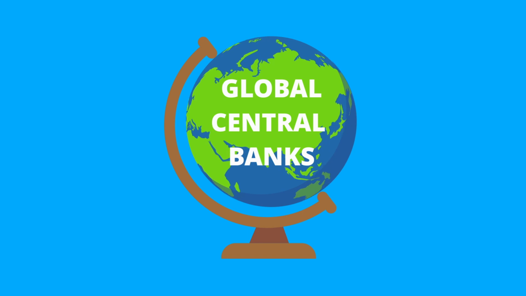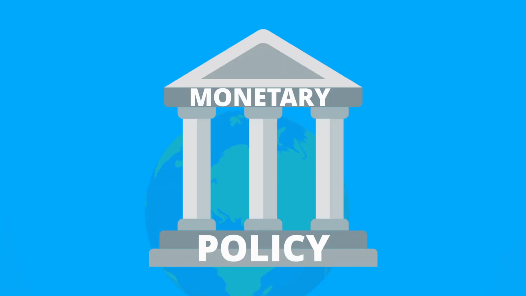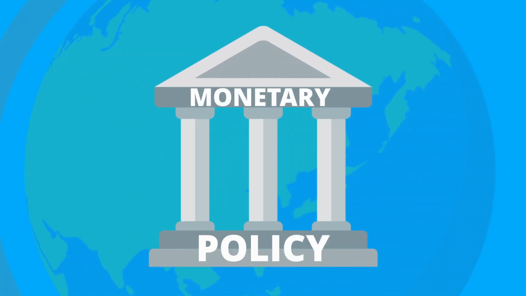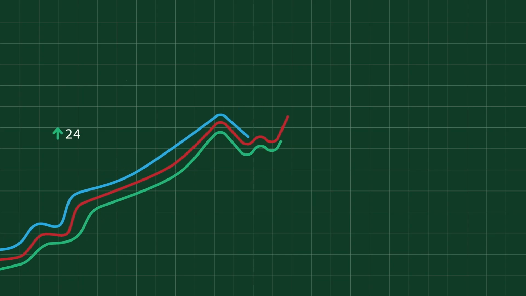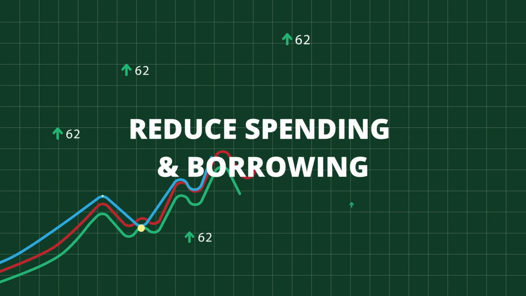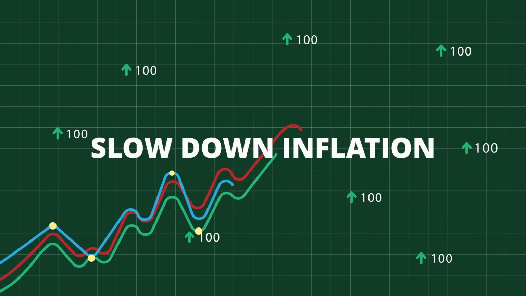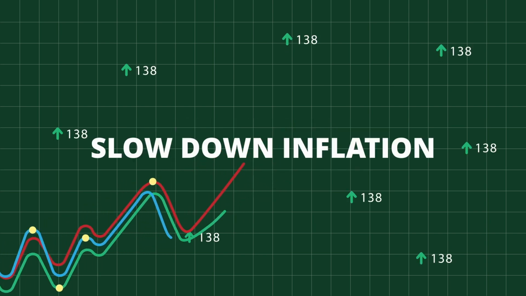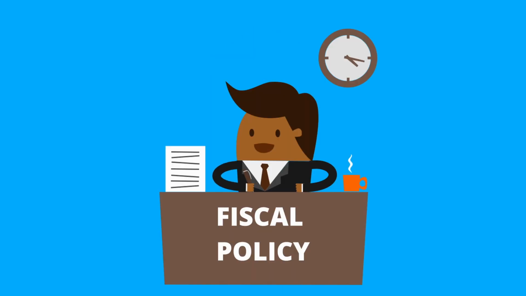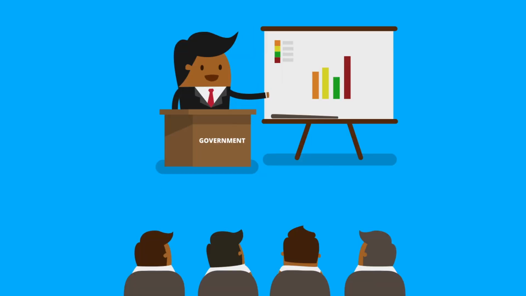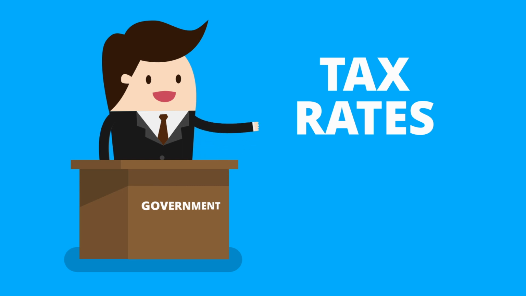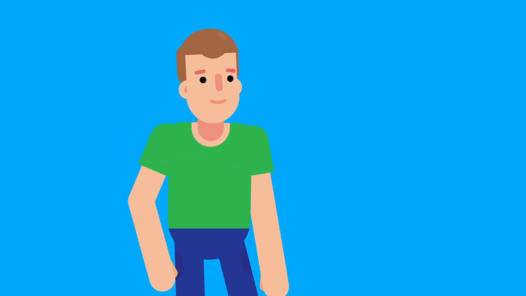Managing inflation involves various strategies. Central banks use monetary policy, adjusting interest rates to control inflation. For instance, raising interest rates can help reduce spending and borrowing, which can slow down inflation. Governments may implement fiscal policies to influence economic activity, such as adjusting tax rates or increasing public spending.